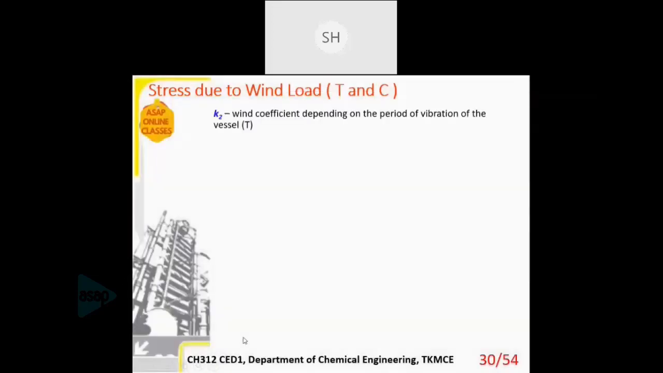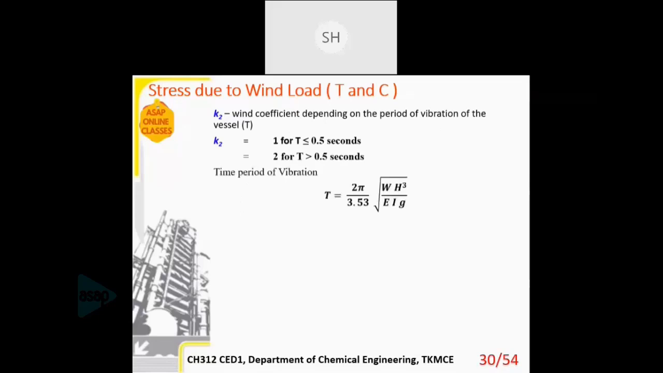Then the next one, K2, is the wind coefficient which depends on the period of vibration. The motion of wind can cause a very small vibration in the pressure vessel. That is denoted with capital T. K2 will have the value 1 if the period is less than 0.5, and it will have a value of 2 if it is greater than 0.5. Then the time period is given by this equation, 2 pi by 3 WH.